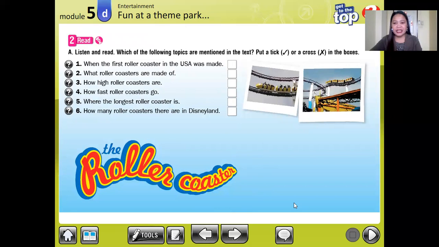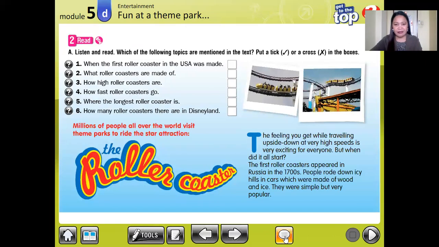Listen carefully, then tick the topics that are mentioned in the recording and cross the box of topics that are not mentioned. Ready? You can follow in your book while you are listening to the recording.